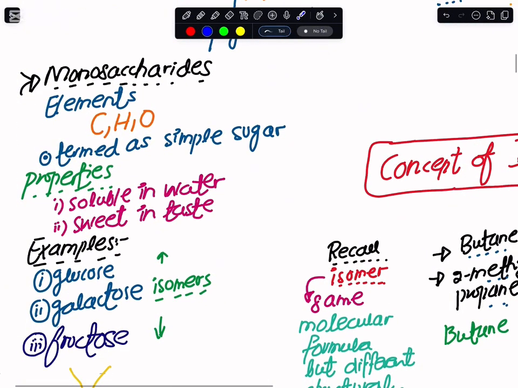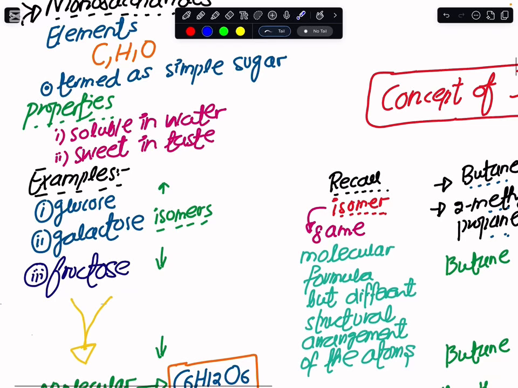Now let us proceed further and discuss the first class of the carbohydrates that we have with us. They are entitled as monosaccharides, simple sugars, single sugars. The elements in them are carbon, hydrogen, and oxygen. And the other name of this, as I've said earlier, is the simple sugars. Now we must know what properties we have for these monosaccharides.